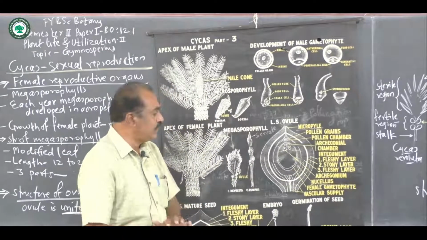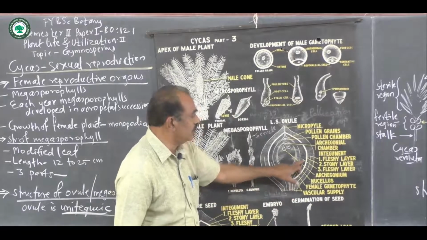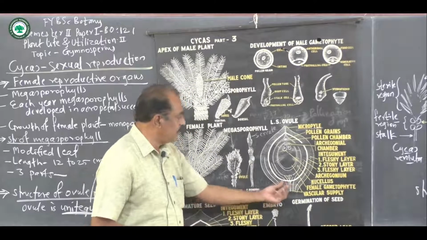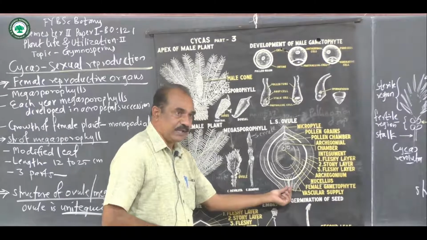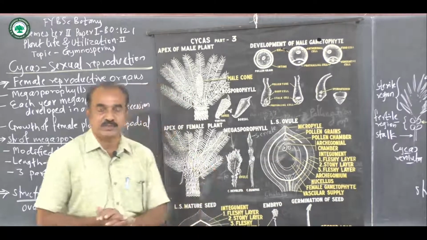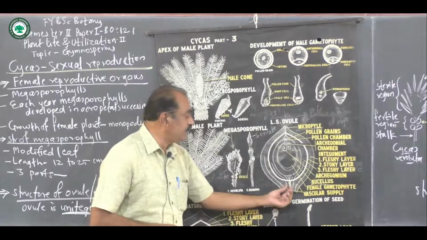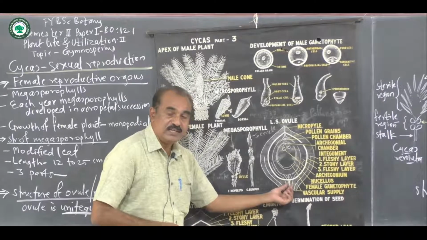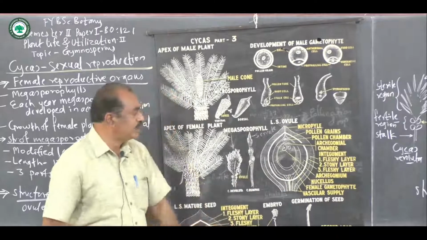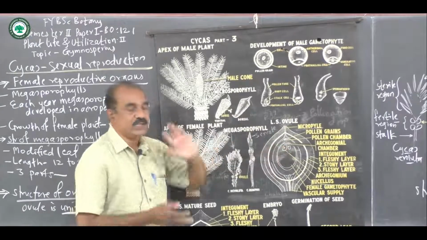At the center, a vascular supply enters directly into the nucellus, and from the nucellus food material is supplied to the developing sporogenous tissue inside. So this is the internal detail of the LS of the ovule.